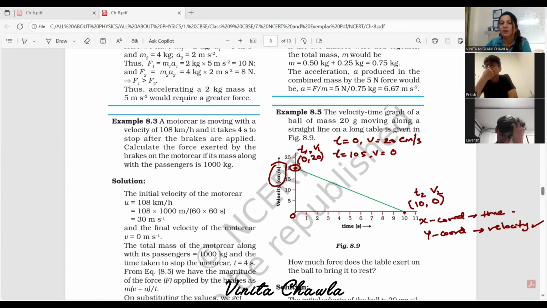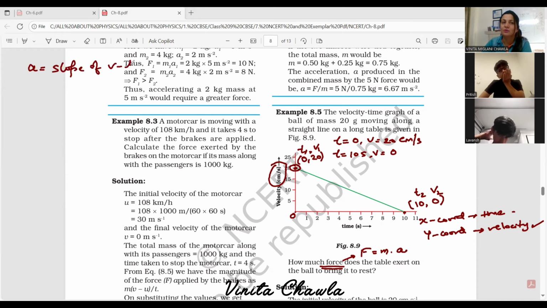See, because we have to find force, and force is mass into acceleration. Mass is given to us. It is 20 grams. But acceleration is not given. Acceleration we can find out by finding the slope of VT graph. This we had done in the previous chapter. Acceleration is slope of VT graph.